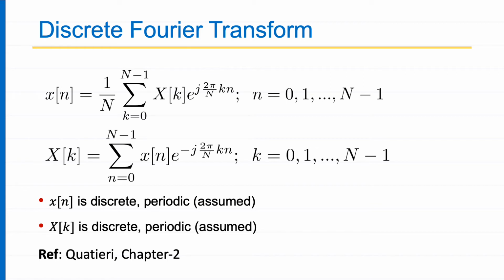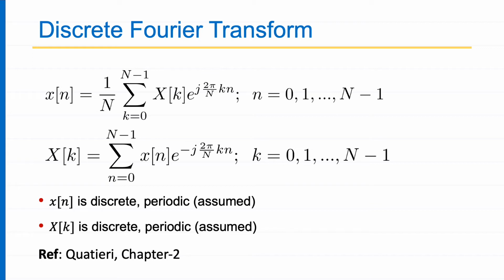We will not require continuous time Fourier series or anything like that. We will be interested in the discrete Fourier transform. What is the discrete Fourier transform? My x[n] is a discrete signal, and it is also a periodic signal. It's discrete and periodic. Now this periodicity is assumed.